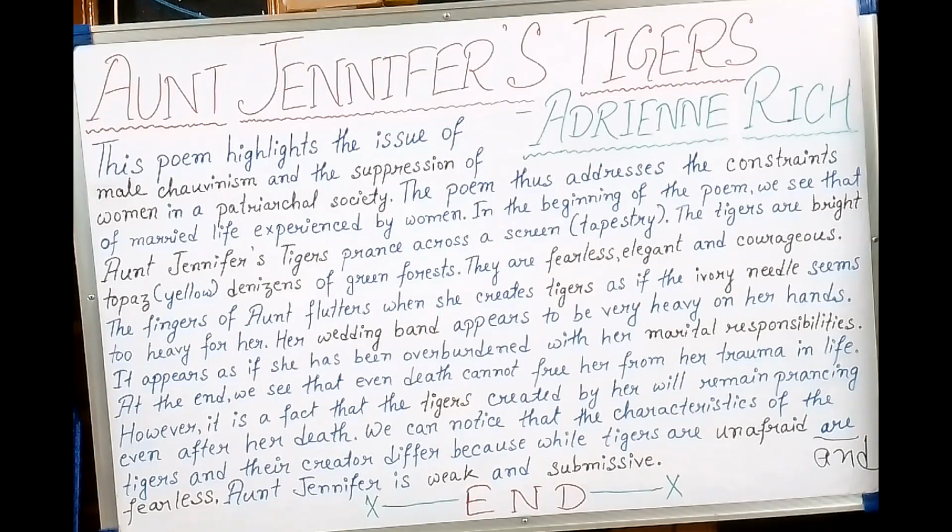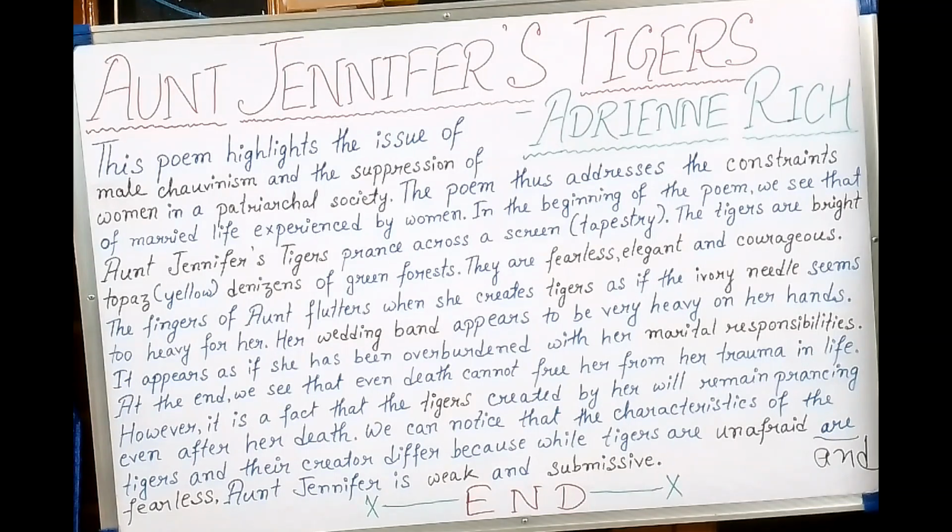After this, in the line, when aunt is dead, her terrified hands will lie. So what is happening in this line? What is the poetic device in this line? It's transferred epithet, because terrified hands can never be terrified. So aunt is terrified, but her characteristic has been passed on to her hands. So it's written terrified hands. So it's transferred epithet. And if you are unable to understand this properly, please go to the previous poems. There I have explained it properly.